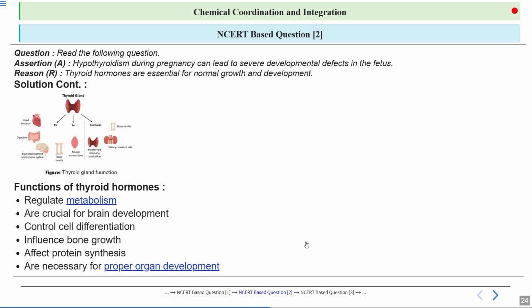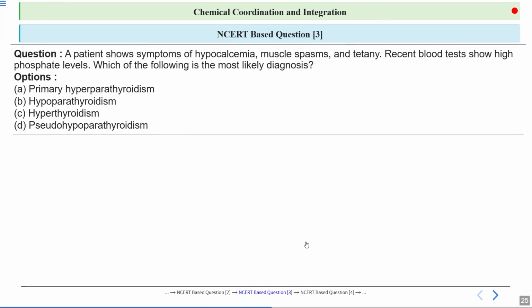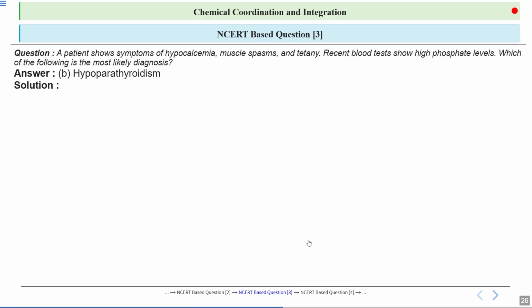They are very important for proper organ development. Now this is question number 3, and the question given is: a patient shows symptoms of hypocalcemia, muscle spasms and tetany. Recent blood tests show high phosphate levels. Which of the following will most likely be the diagnosis? We have been given 4 options. Here the correct one is hypoparathyroidism.